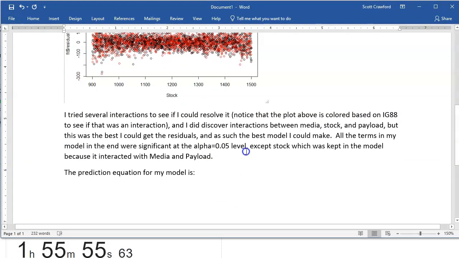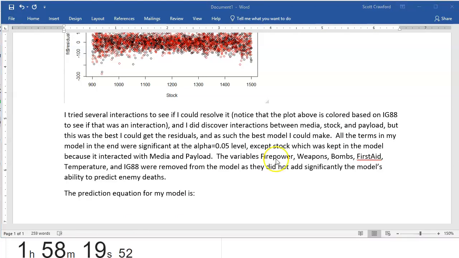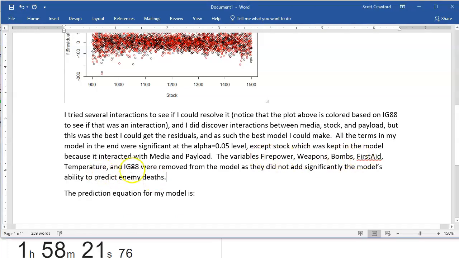All right, and so you do not have to follow my order of things. You don't have to put things in the same order. In fact, I kind of like it when I'm grading and I can tell that somebody is not using my report as a template. Like, do things in the order that makes sense to you. Just because I was talking about looking at p-values at the alpha 0.05 level, I have decided I'm just going to mention the variables I took out. So there's the 1, 2, 3, 4, 5, 6 variables that didn't make it in the final model.